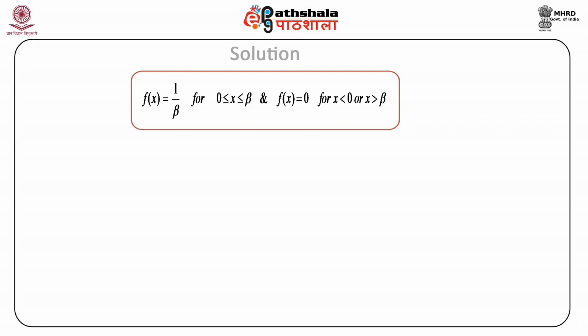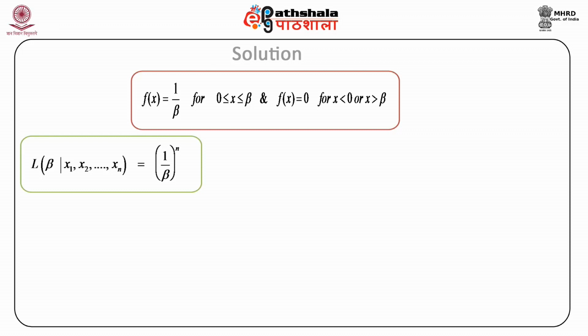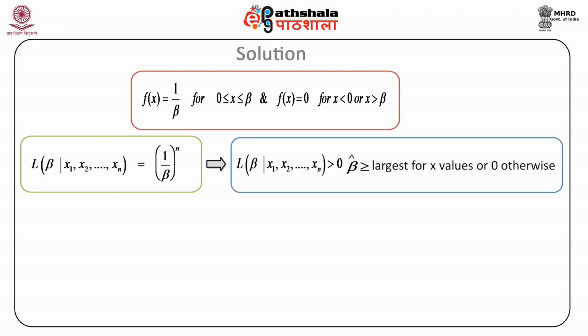So first we set up the likelihood function, which is L of beta given all these sample values x1 to xn, and is equal to 1 upon beta raised to the power n, where beta is the largest of the x values in the population. Now, this L of beta for all these sample values is greater than 0 for beta hat greater than or equal to the largest of the x values, and is equal to 0 otherwise.